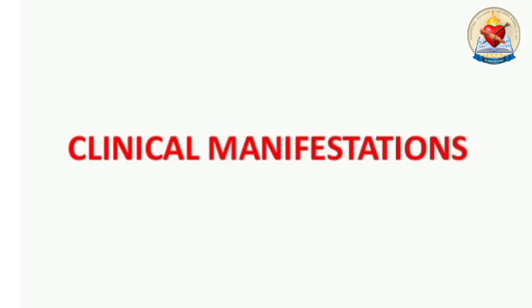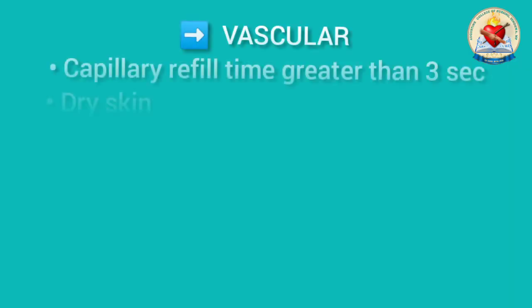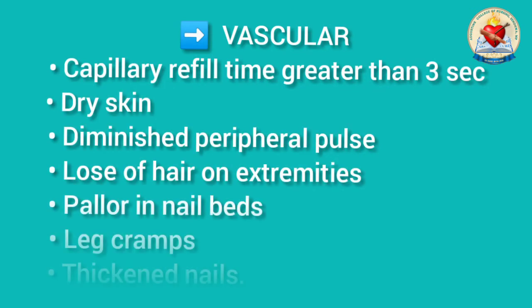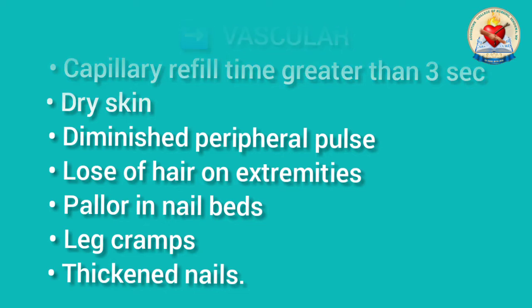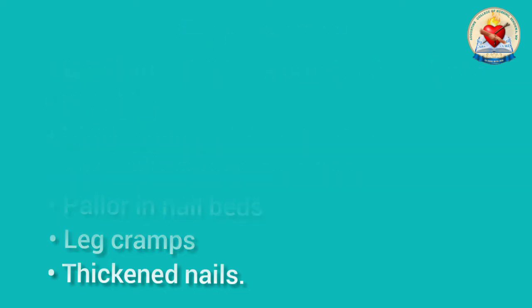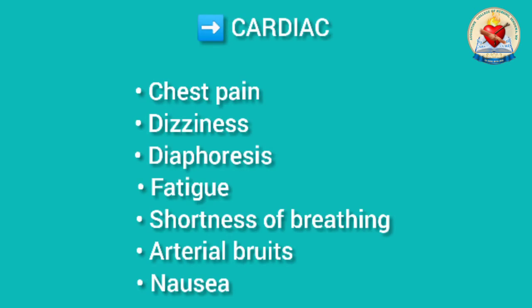Clinical manifestations. The vascular features include capillary refill time greater than 3 seconds, dry skin, diminished peripheral pulse, loss of hair on extremities, pallor in nail beds, leg cramps and thickened nails. The cardiac features include chest pain, dizziness, diaphoresis, fatigue, shortness of breath, arterial bruits and nausea.